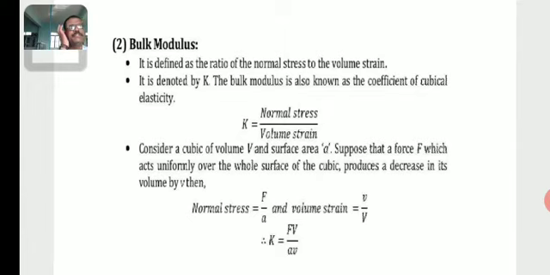Then the normal stress is given by force per unit area, F by A, and the volume strain is equal to v by V, change in volume by original volume. Then bulk modulus is equal to FV by Av, the expression for bulk modulus.